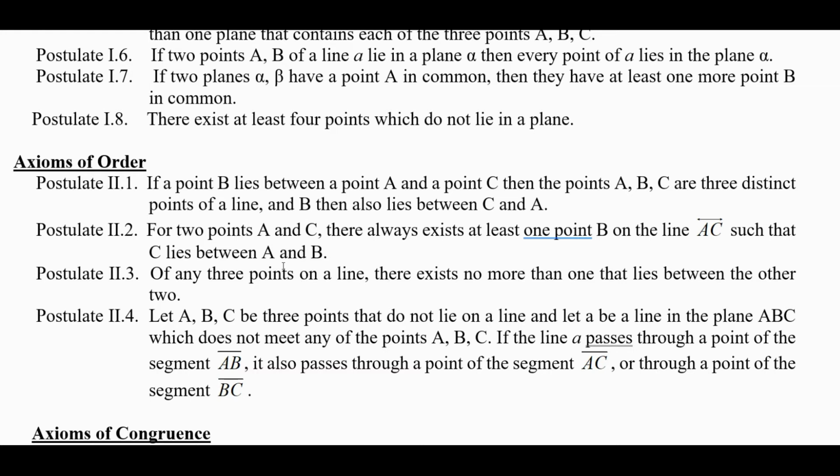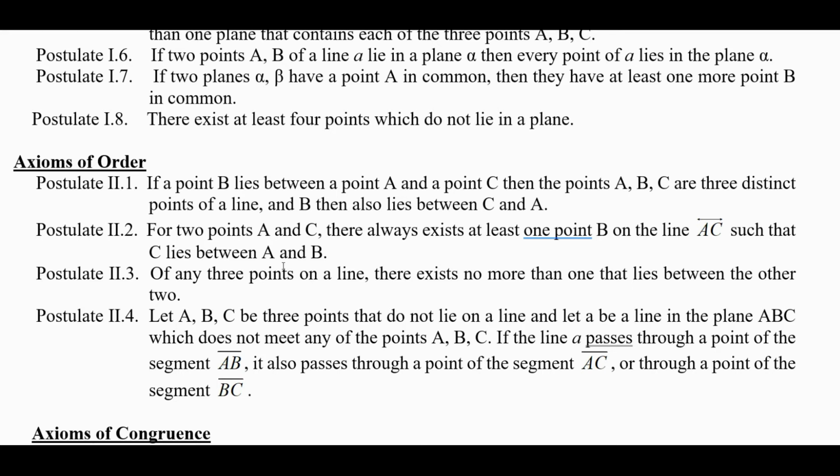Okay, and so order axiom 1: if point B lies between point A and point C, then points A, B, and C are 3 distinct points of a line, and then B also lies between C and A. Postulate 2 on the order: for any 2 points A and C, there always exists at least one point B on the line AC such that C lies between A and B. Postulate order 3: of any 3 points on a line, there exists no more than one that lies between the other 2.